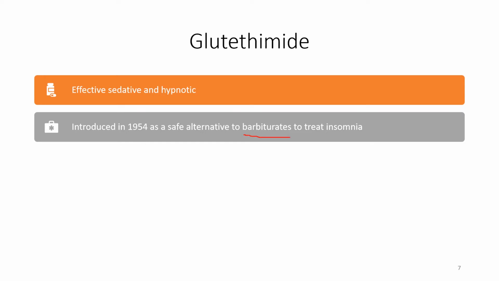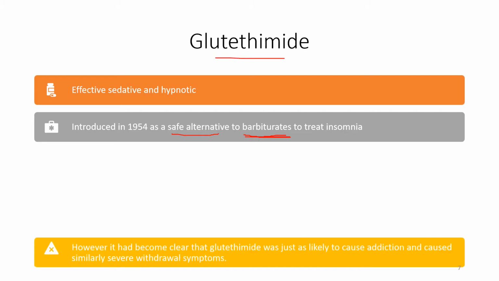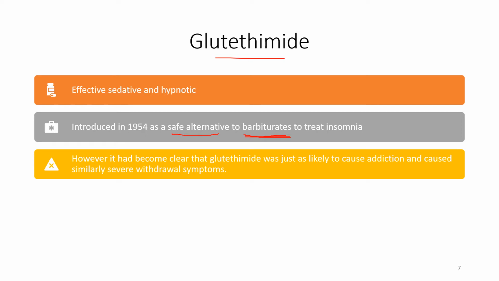During the discussion of the barbiturates and the benzodiazepines, we discussed why the barbiturates were replaced: with excess use, the patient may go into a coma or die. So for a safe alternative, other medications were discovered, and glutethimide is one of them. However, it became clear that glutethimide was just as likely to cause addiction and cause similarly severe withdrawal symptoms.